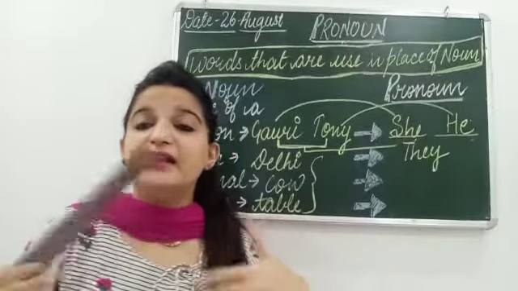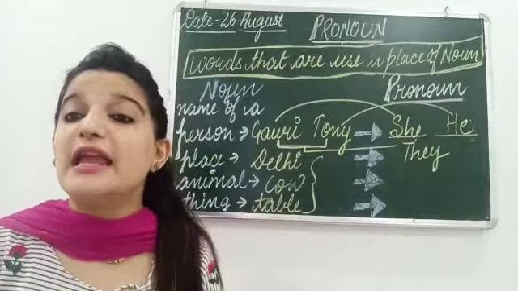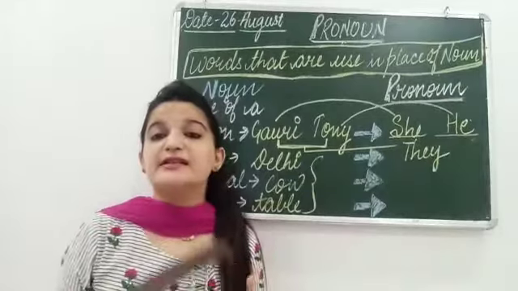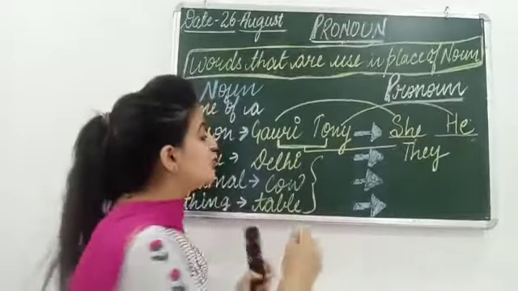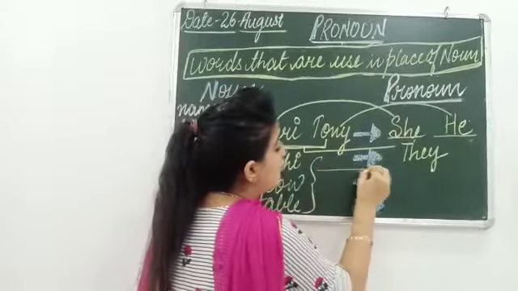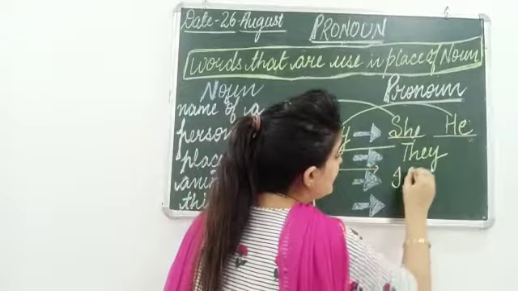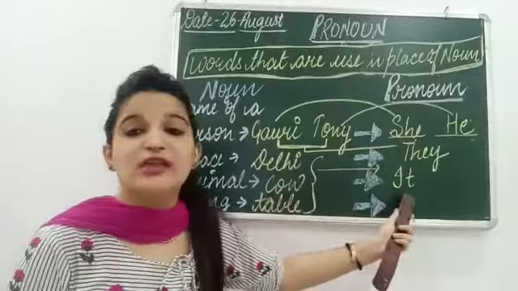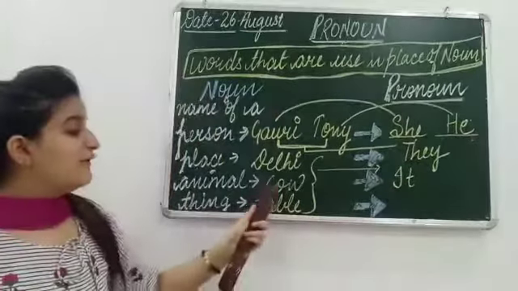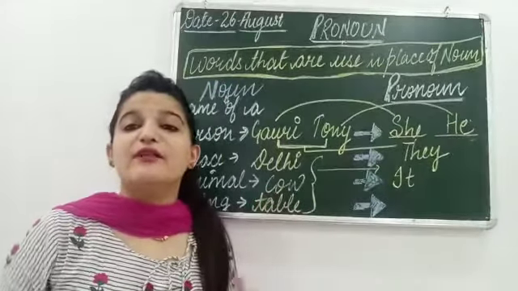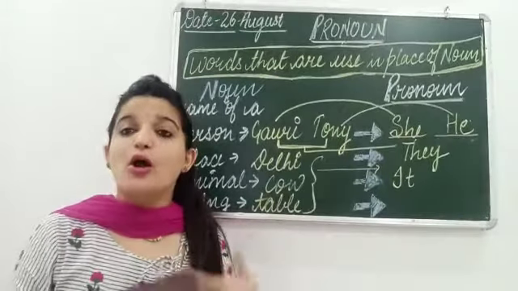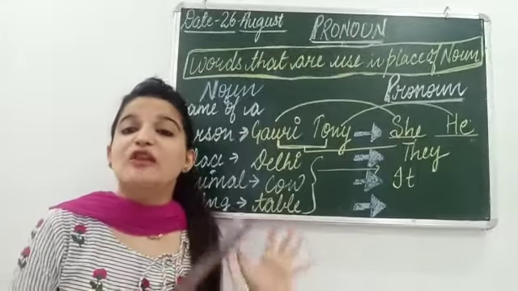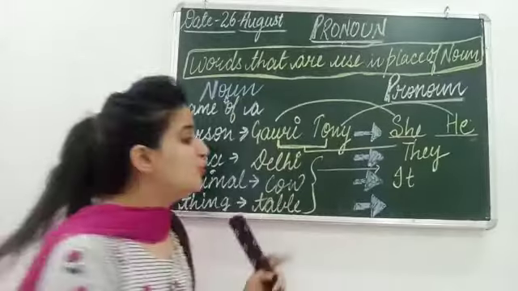Instead of repeating Delhi again and again, we can say: Delhi is a big city, it is a smart city, it is a clean city. So in place of Delhi we can use it. This it is called pronoun, because in place of noun we are using it. The same for cow and table, or any animal or anything.